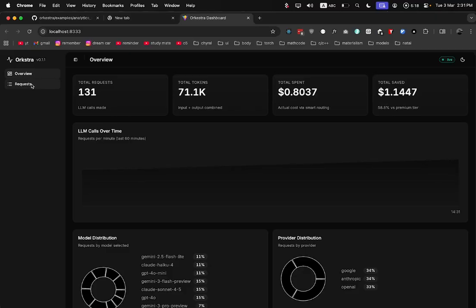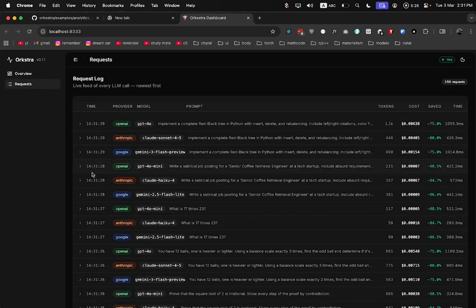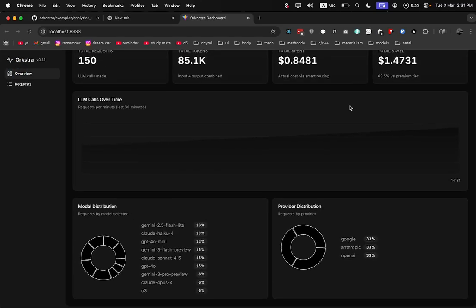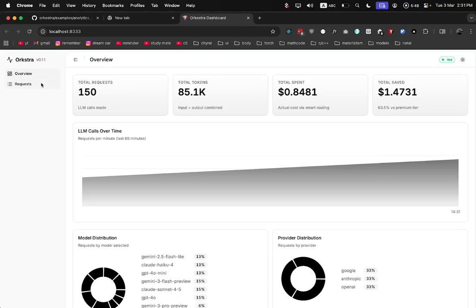You can also inspect all of the requests. It's actually going to make 150 requests, and while it does that, you can inspect the real-time requests that are coming in. I think we're done with the 150 requests, and you can always toggle the light or dark mode, and you can see the model distribution, which model got called the most, and which provider. You can obviously create multiple providers and pass in all of your chats to those providers. So it's pretty smart like that.